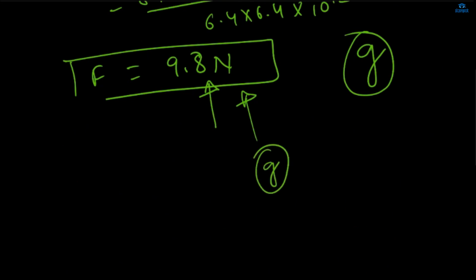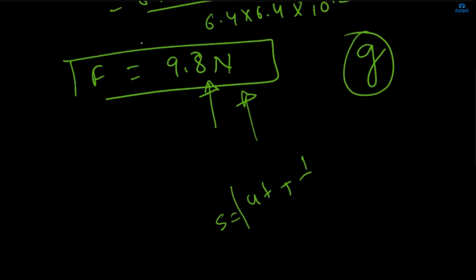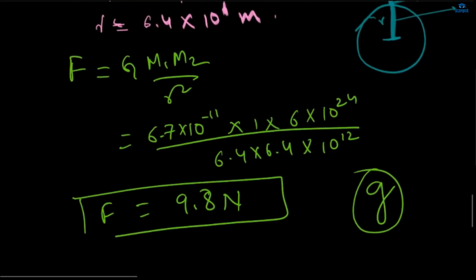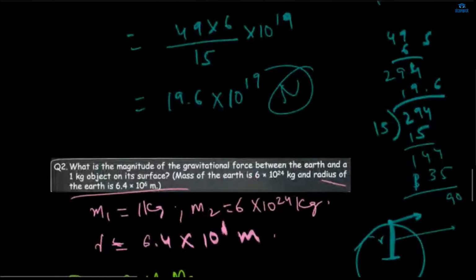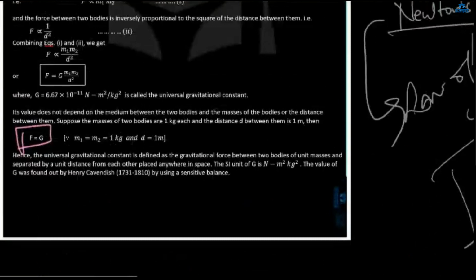In whatever question we take, like UT plus half GT square when the object is coming towards the Earth, we take G as 10 meters per second square approximately to make the calculation easier, just to get the answer quickly. Sometimes it's also given in the question to take G as 9 or take G as 10, and if it's not given, then you have to take G as 9.8.